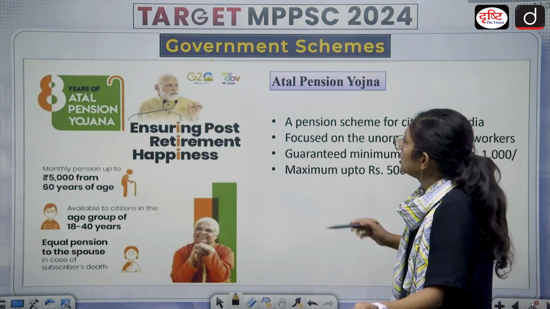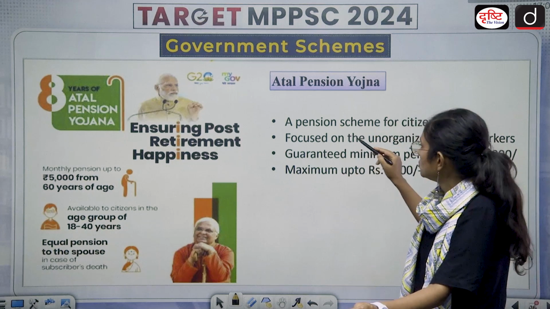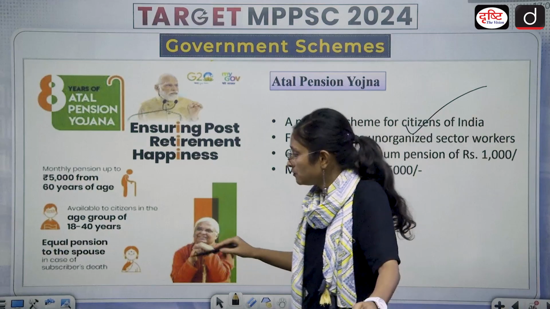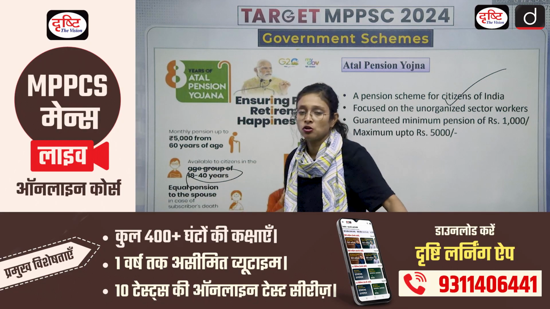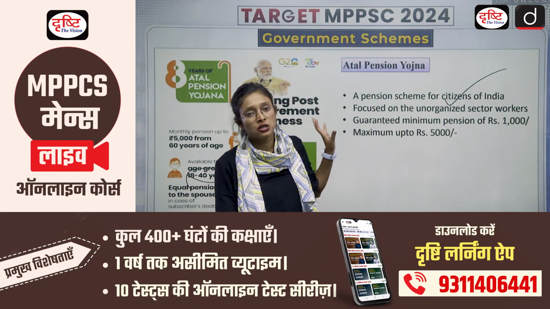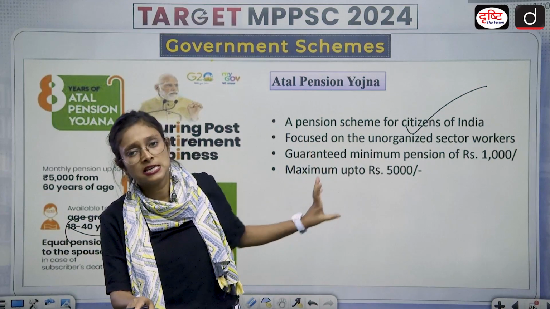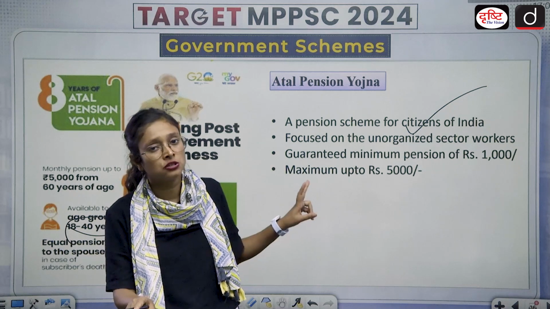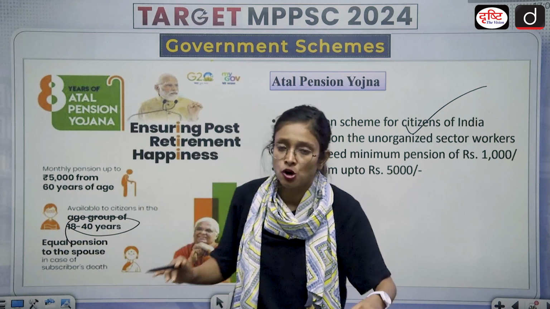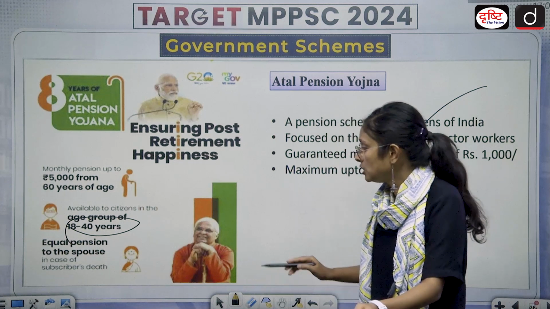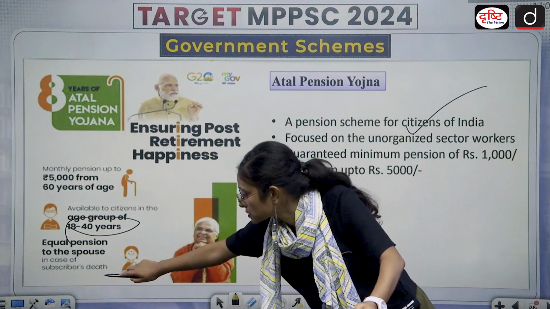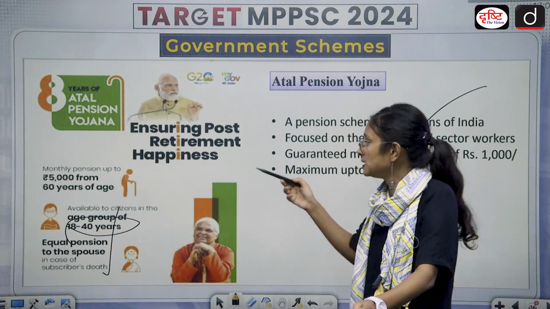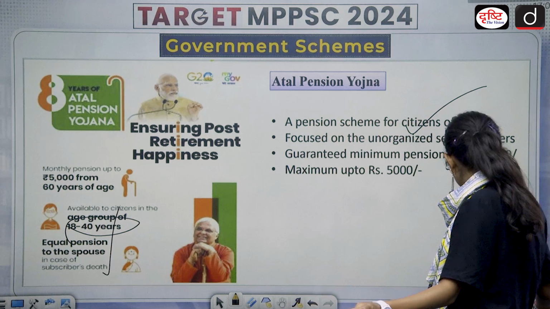Then we have Atal Pension Yojana. It is a scheme for citizens of India in the age group of 18 to 40 years. So from 18 to 40 years, you can enroll. People from the marginalized section can enroll. Here the pension will be provided from 1,000 up to 5,000, depending on how much you have invested. And an equal pension goes to the spouse in case of the subscriber's death. So if any person dies, the spouse will get the pension. So this is about this.